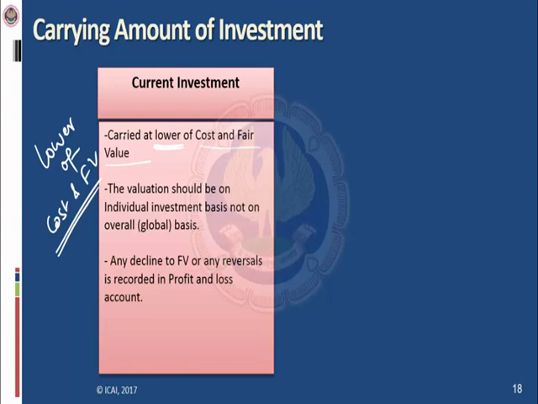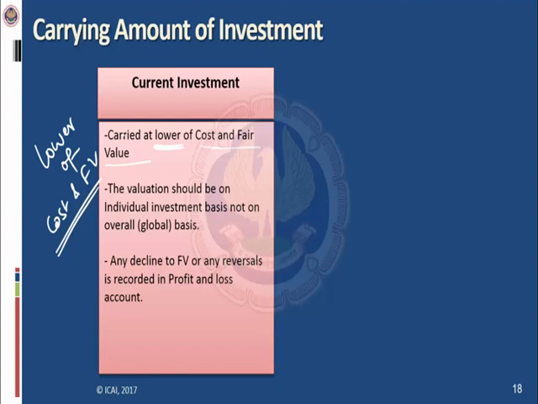So as we already discussed, any decline to fair value or any reversals is recorded in the profit and loss account. We have already discussed the treatment of 20,000 rupees. When the fair value is less than cost, it has been debited in profit and loss account. Now coming to another example. Let's say in the next reporting date, again it is a current investment, the fair value of these Infosys shares will become 1,10,000. So the 800 will grow up to 1100. So now the cost is 1 lakh and the fair value is 1,10,000.